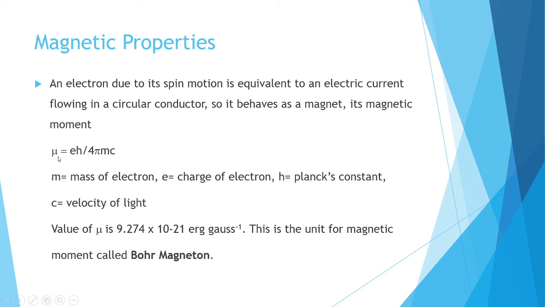We denote magnetic moment as mu. The expression for mu is eh by 4 pi mc, where e means the charge of the electron, h is Planck's constant, m is the mass of the electron, and c is the velocity of light. When we substitute these constants, we get the value as 9.274 into 10 raised to minus 21 erg gauss raised to minus 1. This value is called 1 Bohr magneton, and this is the unit for magnetic moment.